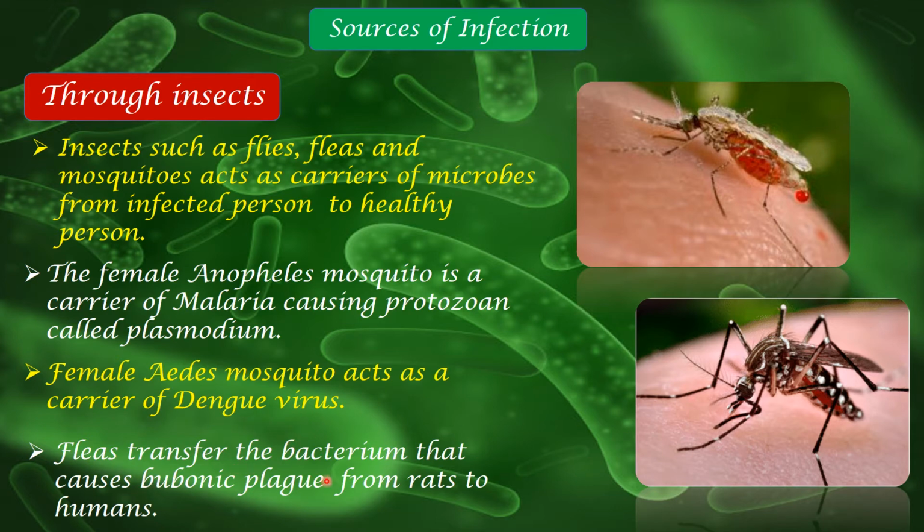Fleas transfer the bacterium that causes bubonic plague from rats to humans. You might have heard about rat fever, as they say in layman's language. So they call it bubonic plague. It is transferred from rats to humans. All right.